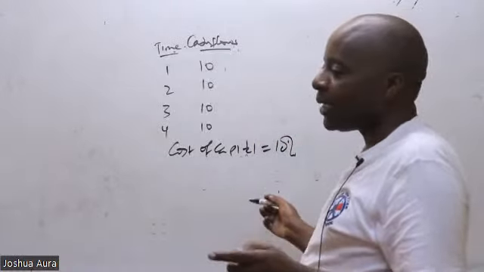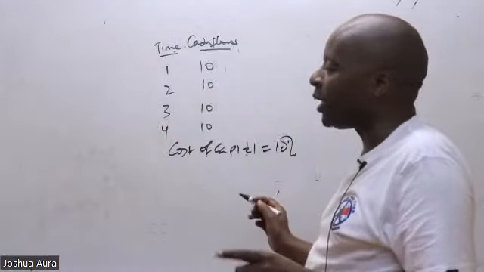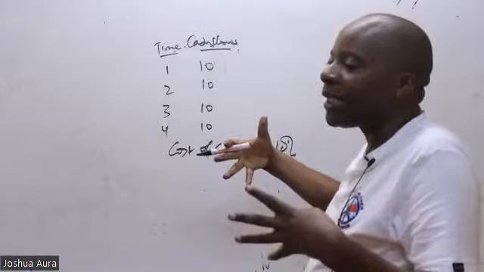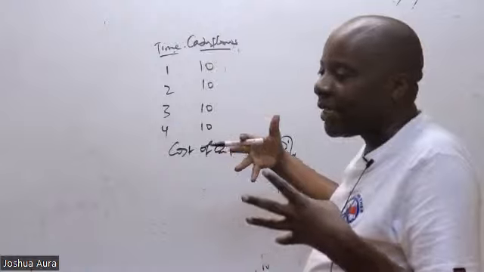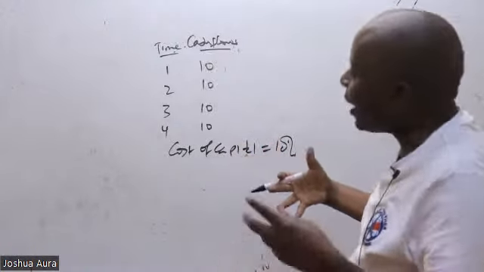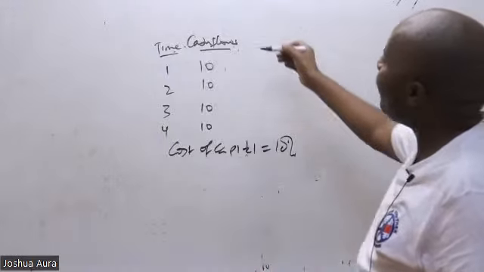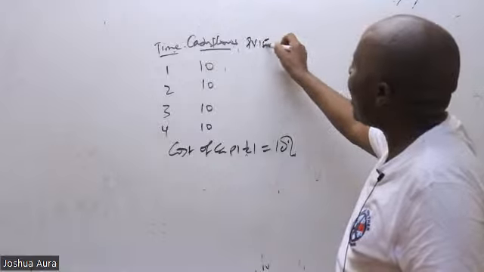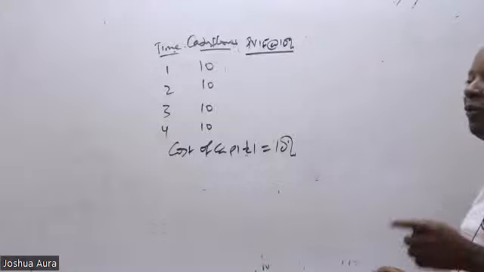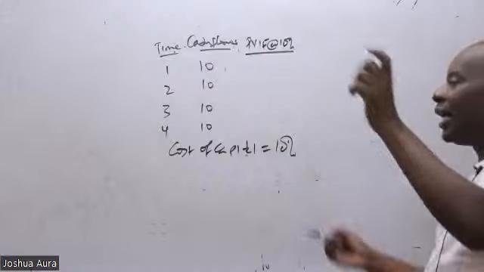Then if it is 10%, there is something I want us to study here, something very important. I know that these are uniform cash flows, but I would want us to treat them as if they are disjointed, as if they are irregular. And then if that is the case, I would want us to come and copy those PVs. Remember, in the other question, we had the PVs with us. So we just go there, and then we copy and paste them here.